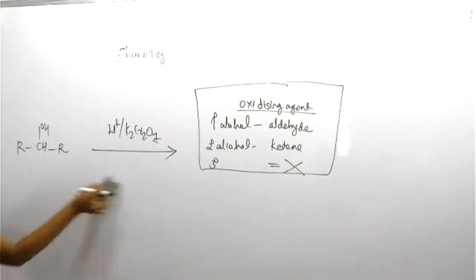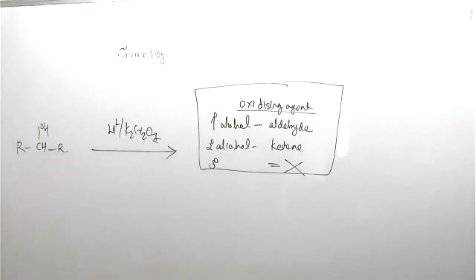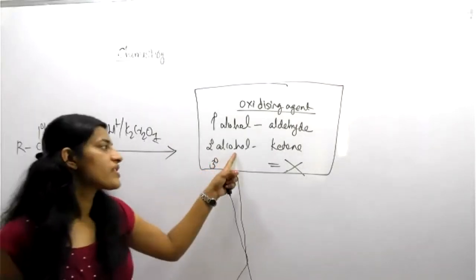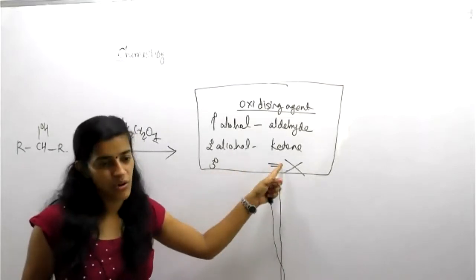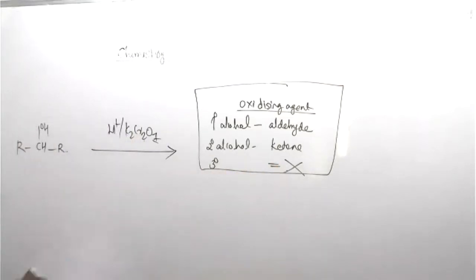This is a secondary alcohol, right? So according to this point of view, secondary alcohol definitely will give a ketone. So what about the answer? Shall we try?